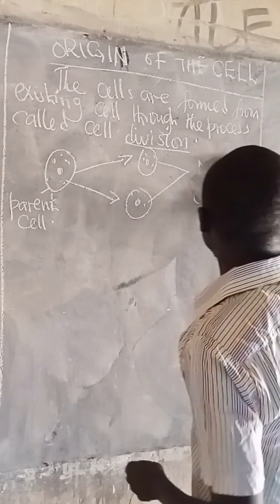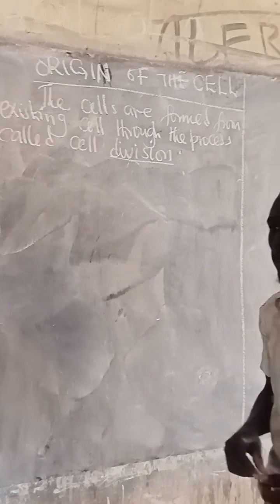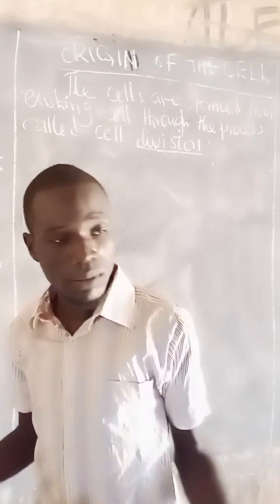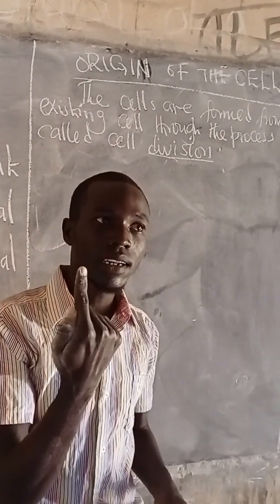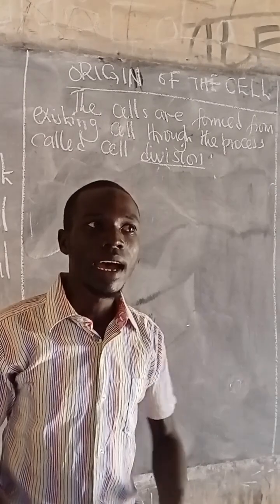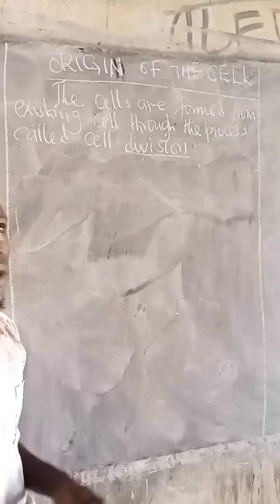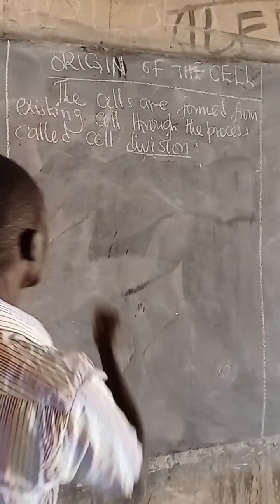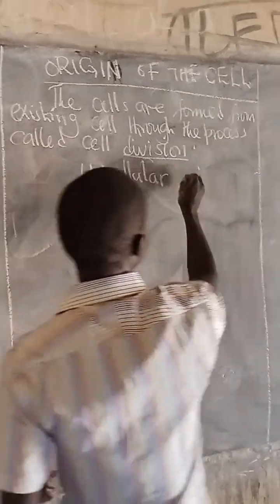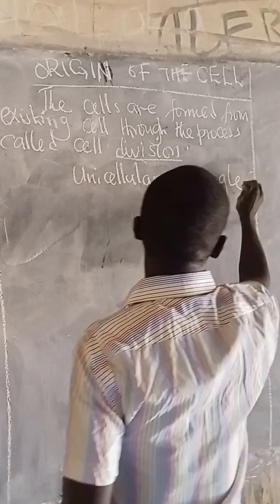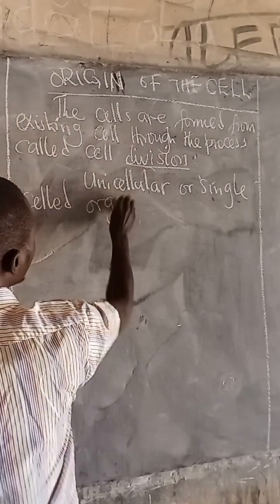Now, let us have some understanding on the formation of organisms from cells. We have said that there are some living things that are made out of one cell. There are some cells that have the ability to live as an independent organism, and such organisms we call unicellular or single-celled organisms.